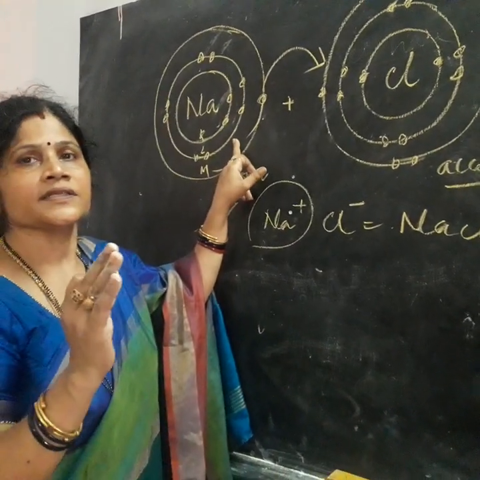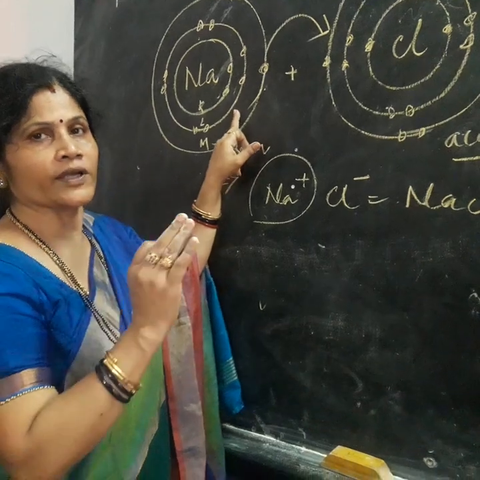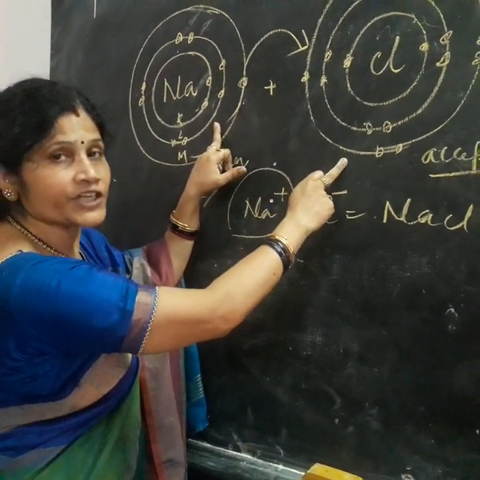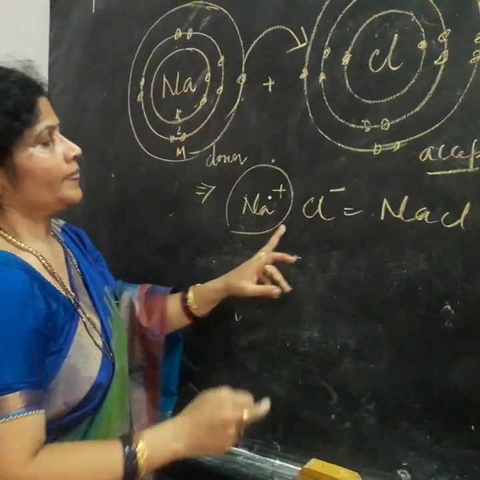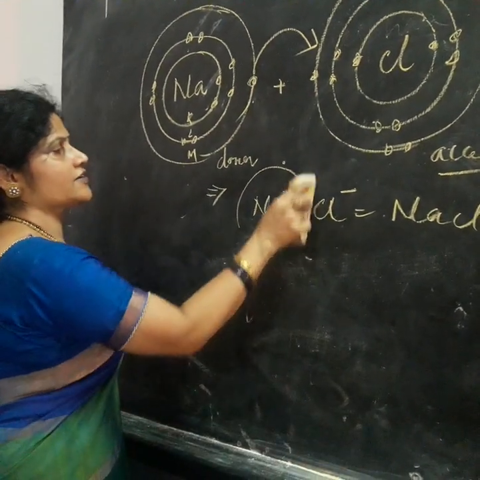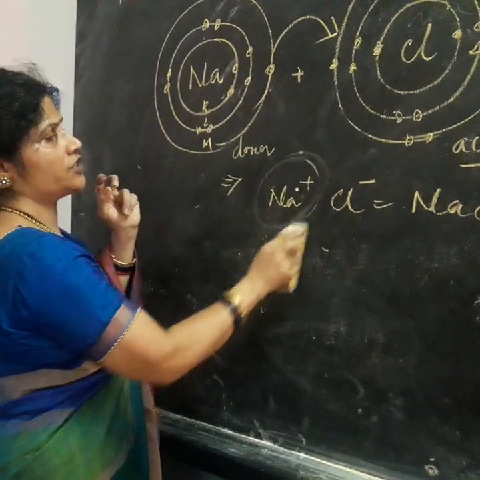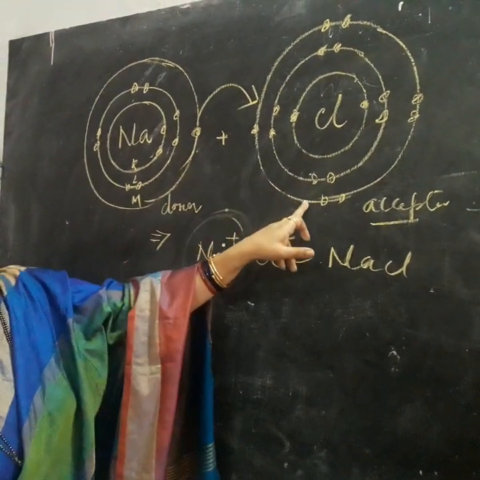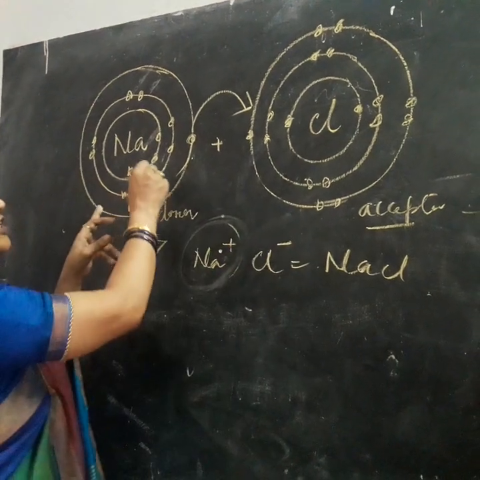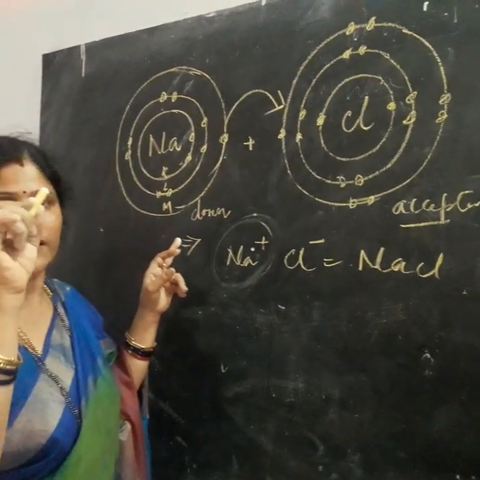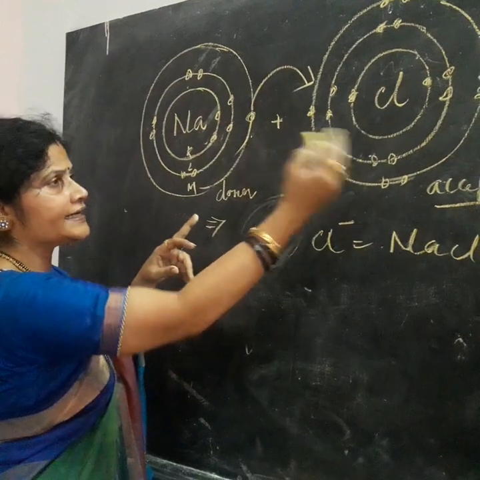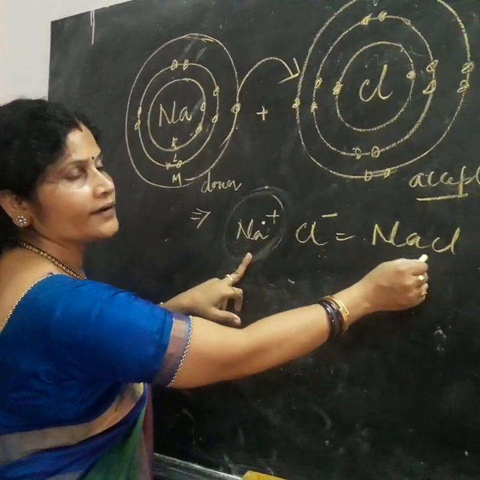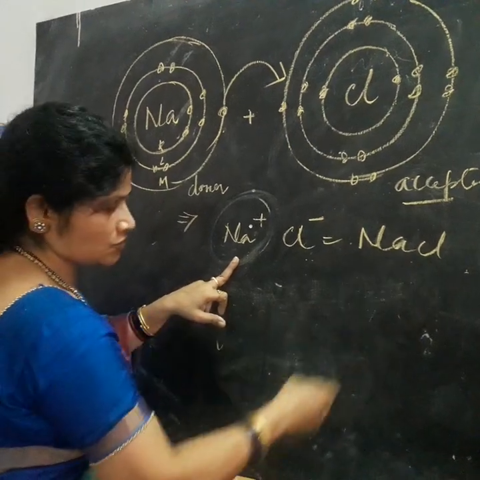An atom always doesn't have a stable configuration because it has an excess of electrons or a deficit of electrons, like nonmetals. Now you have to draw this structure. We call these structures geometrical diagrams, which represent all the shells where electrons are present, with the resulting ions. We have to show it in this form where it forms ions, and we have to mention the compound called sodium chloride.